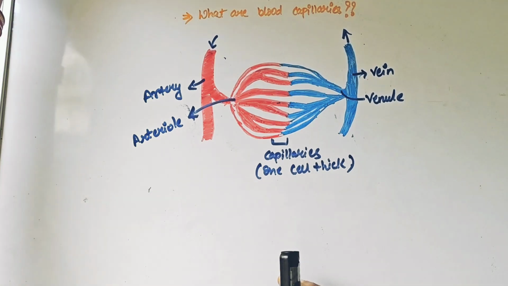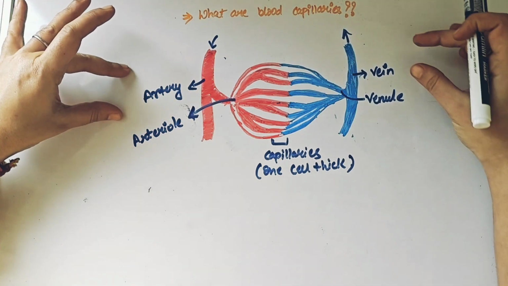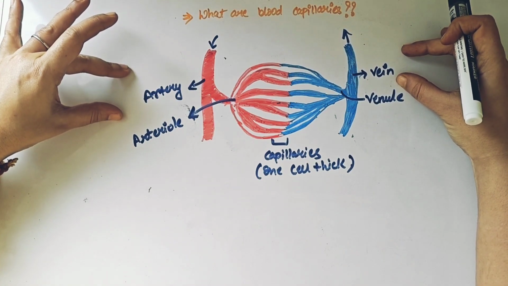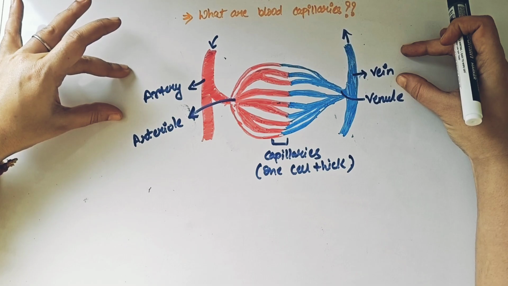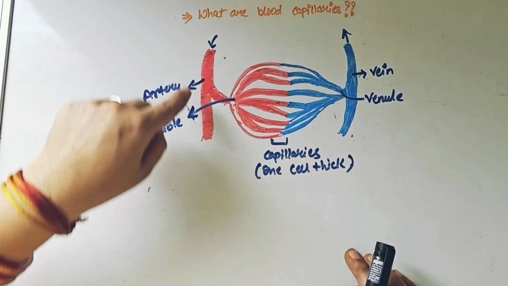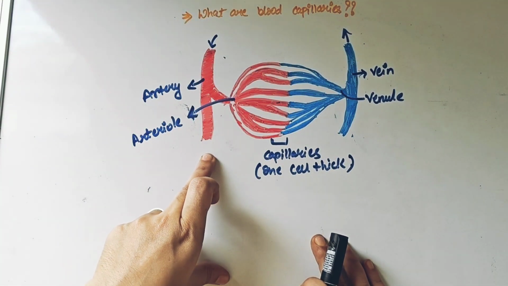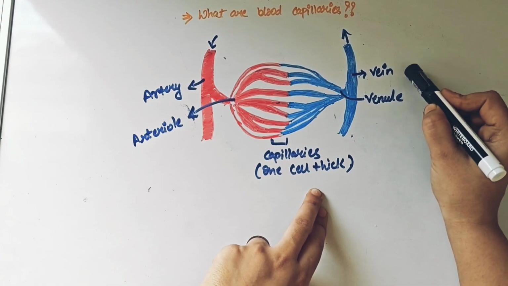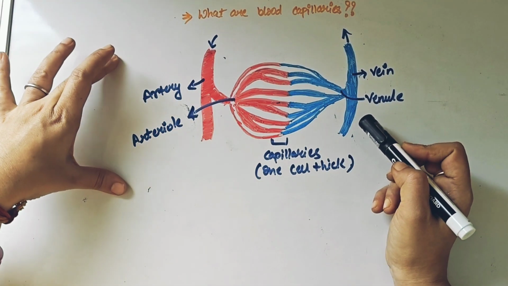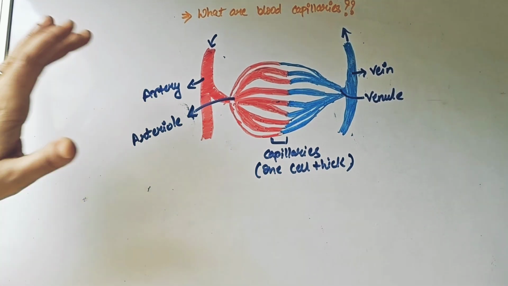So we know that when we are talking about our circulatory system, we have got blood vessels like arteries, and we have got blood vessels like veins, and we have already discussed the differences between them, right? I have uploaded a short, you can check it out there. I'm not talking about it right now. So arteries are something that are going to bring in the blood, and they have oxygenated blood. That's the reason I have drawn them with red color. The veins carry the deoxygenated blood, and that's the reason I have drawn them with blue color. So red color is resembling oxygenated blood, blue color is resembling the deoxygenated blood.